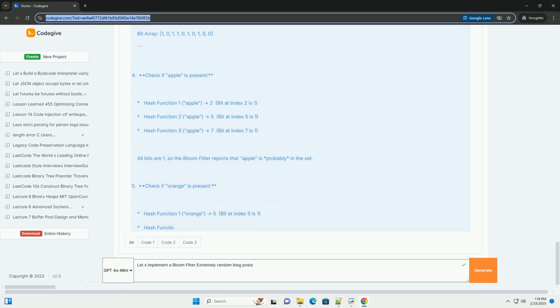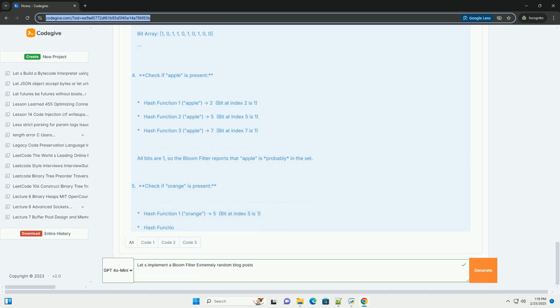Cuckoo filter: a good alternative to Bloom filters, often achieves better performance and supports deletion. Can be more complex to implement. Quotient filter: offers space efficiency and advantages for locality, good for scenarios where clustered data is important.